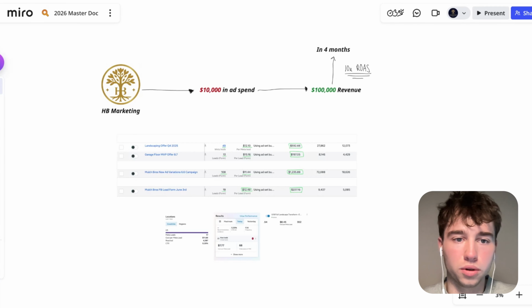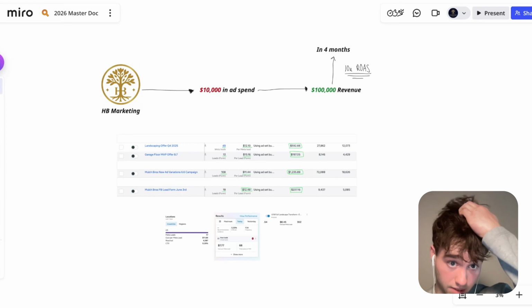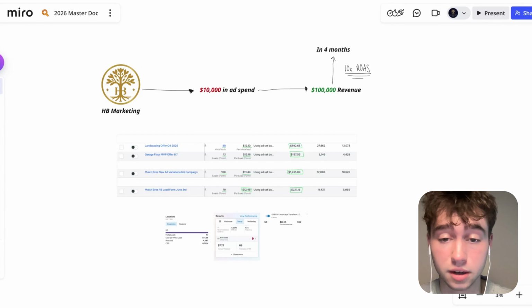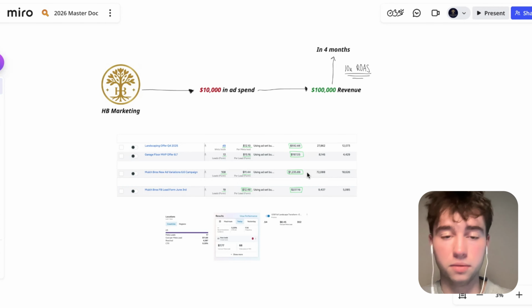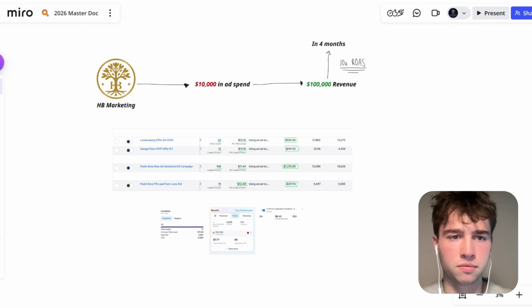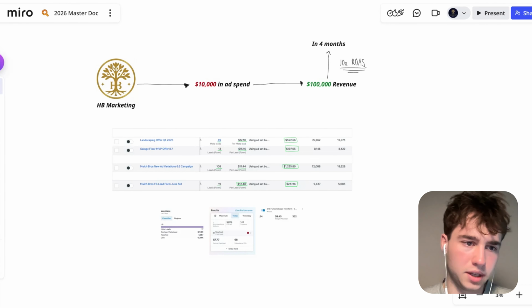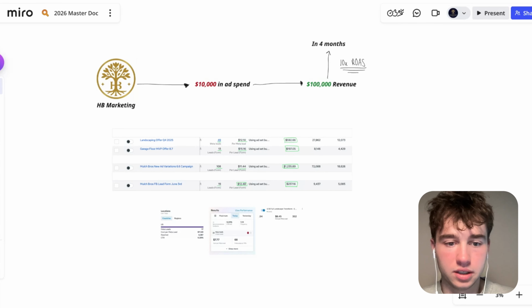So let's get into frame 5 here. Frame 4, I've kind of got the images already from our ad account in there, so our cost per lead and all that jazz. So that's cool. And then what I'm going to do is go right into our CRM and just show them what our automations have looked like for our follow-ups and our nurtures.